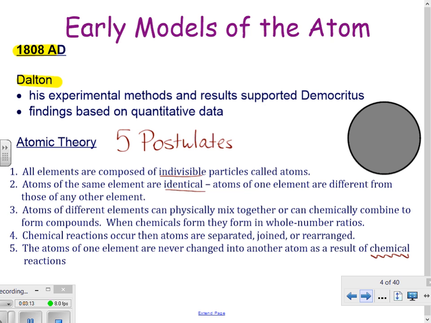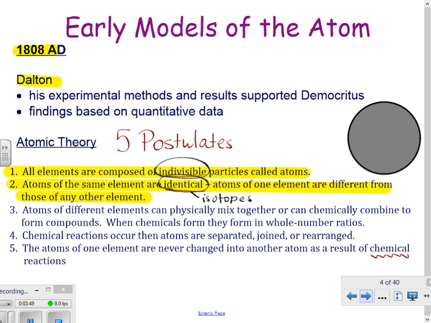So at the time, Dalton had a certain amount of technology he was able to use. However, 2 of his postulates were false. We've since discovered it's that term indivisible. We know that there's things inside of our atoms: protons, neutrons, electrons. The second part is identical. We have things called isotopes, like carbon-12 and carbon-14. They're the same element, but they have different masses.